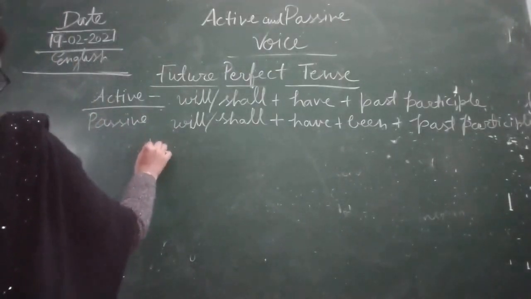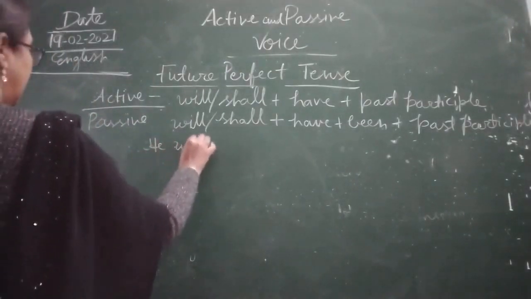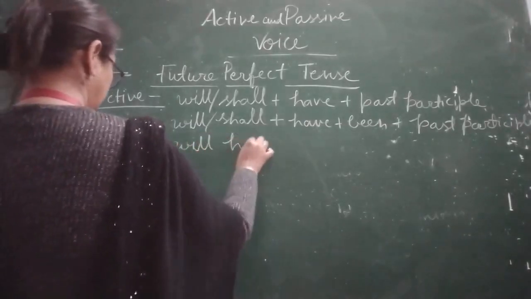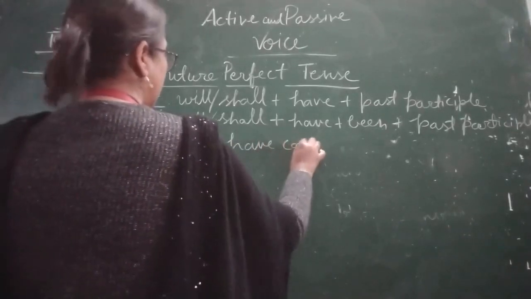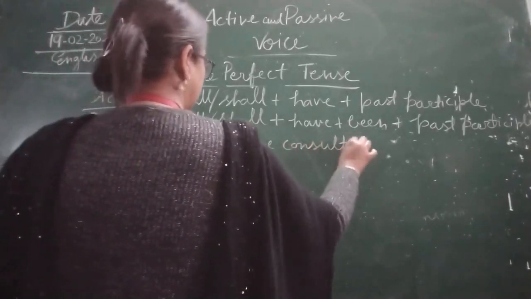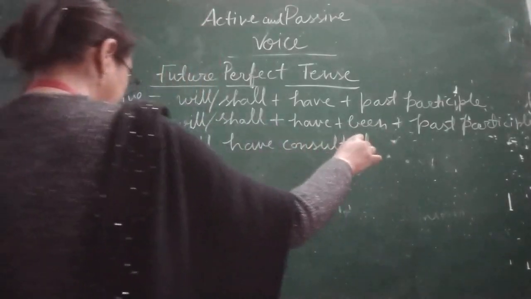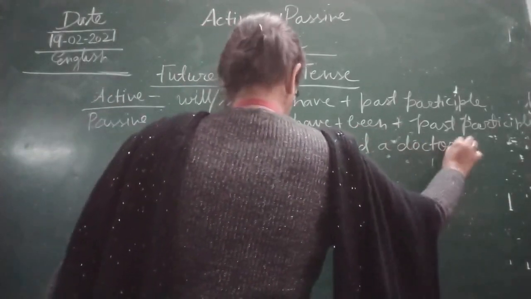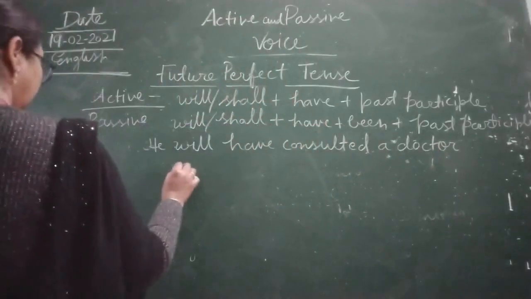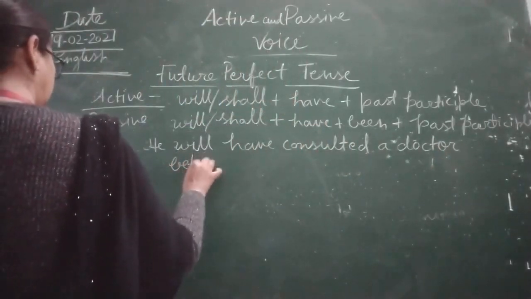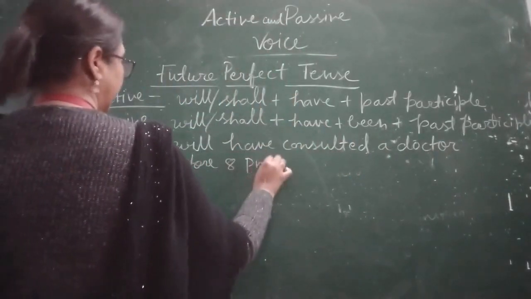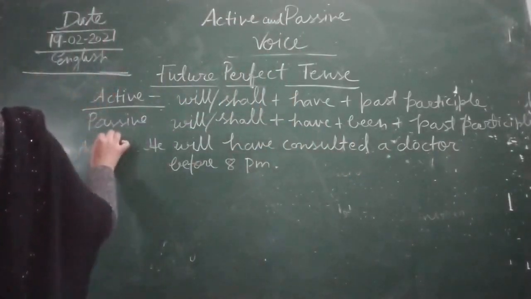Now here, he will have consulted a doctor before 8 p.m. This is active voice.